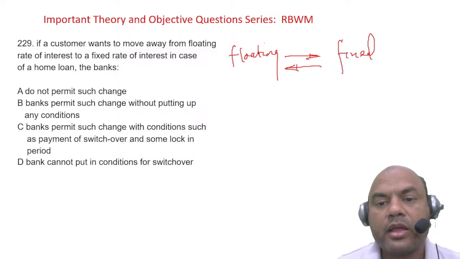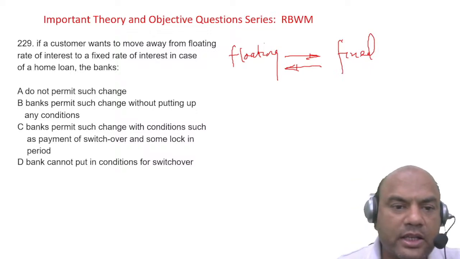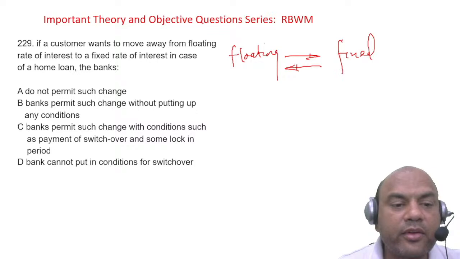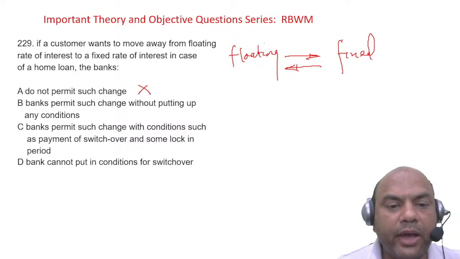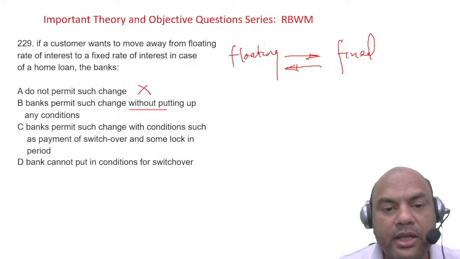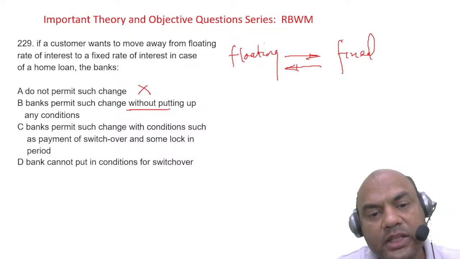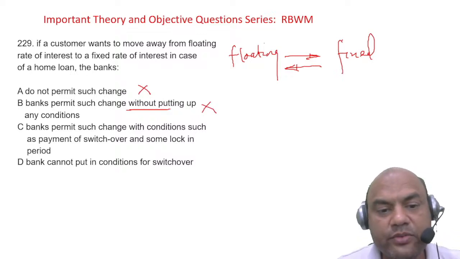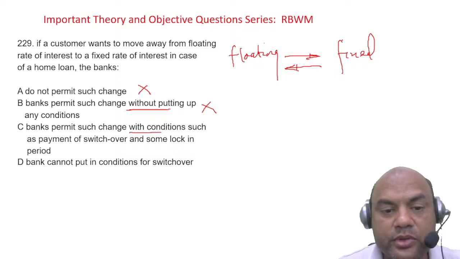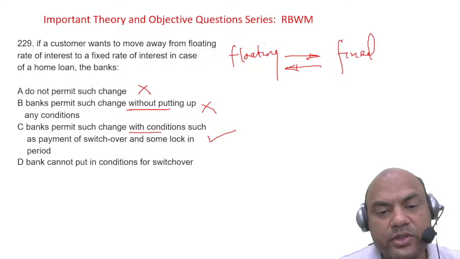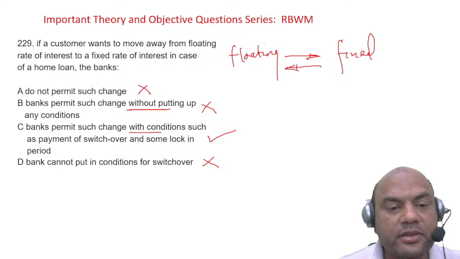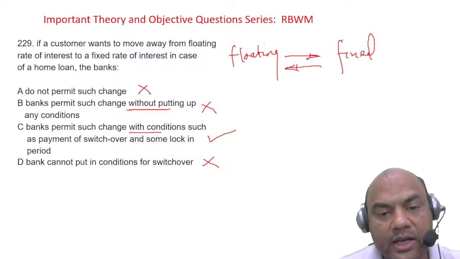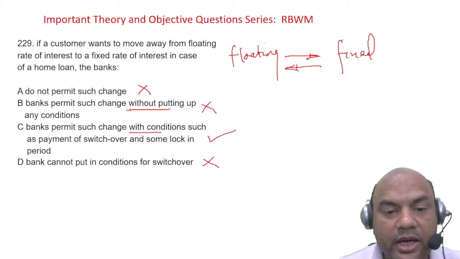Now the second point, if it is allowed, then what? A is out. Banks permit such change without putting up any condition. Is it so? No, because the bank will be in loss in that case. So that is not the answer. Banks permit such change with conditions. Now conditions will be put. So this is one of the answers. What about D? Bank cannot put conditions for the switchover. That is wrong. So the answer is this: banks permit such change with conditions such as payment for switchover and some lock-in period. See this, switchover and lock-in.